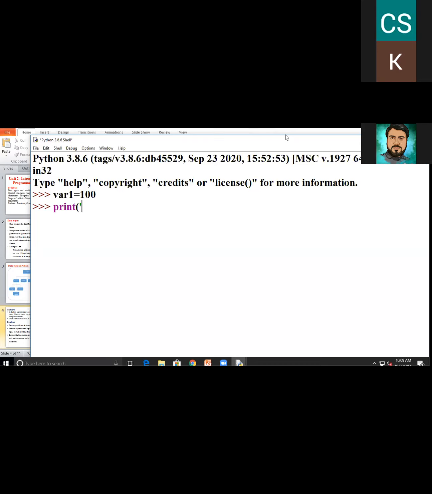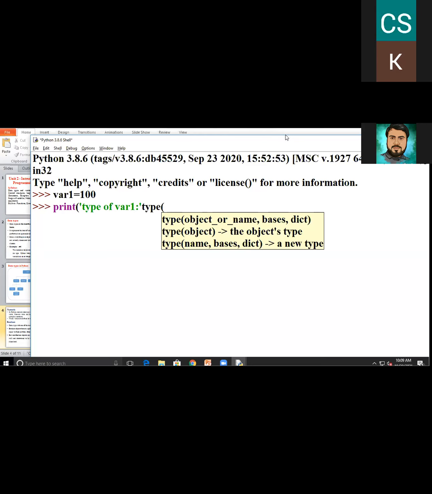That variable I declared, variable1 is equal to 100, which data type does it represent? So here I just type type of variable1. I want to know what it represents. So here I write type of variable1.